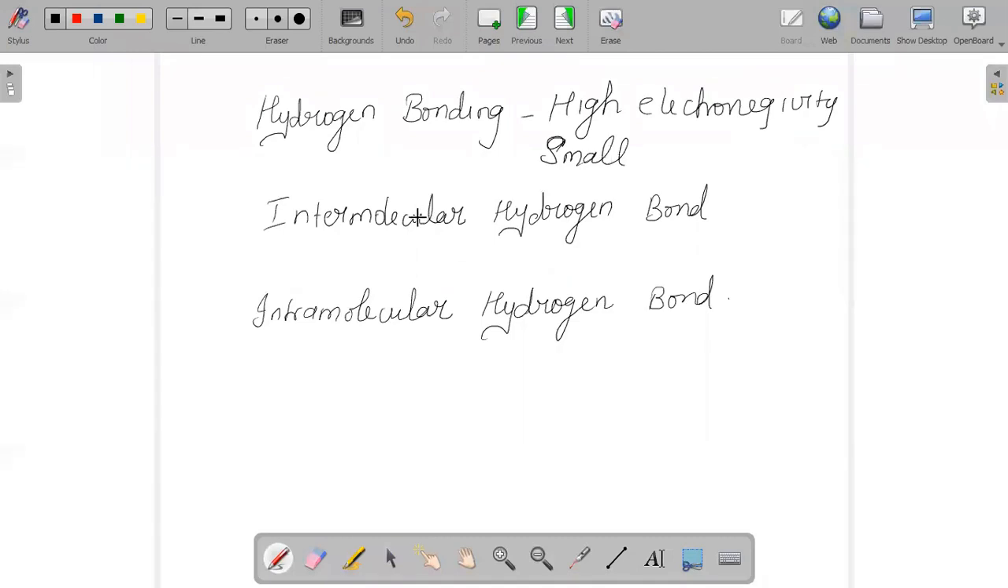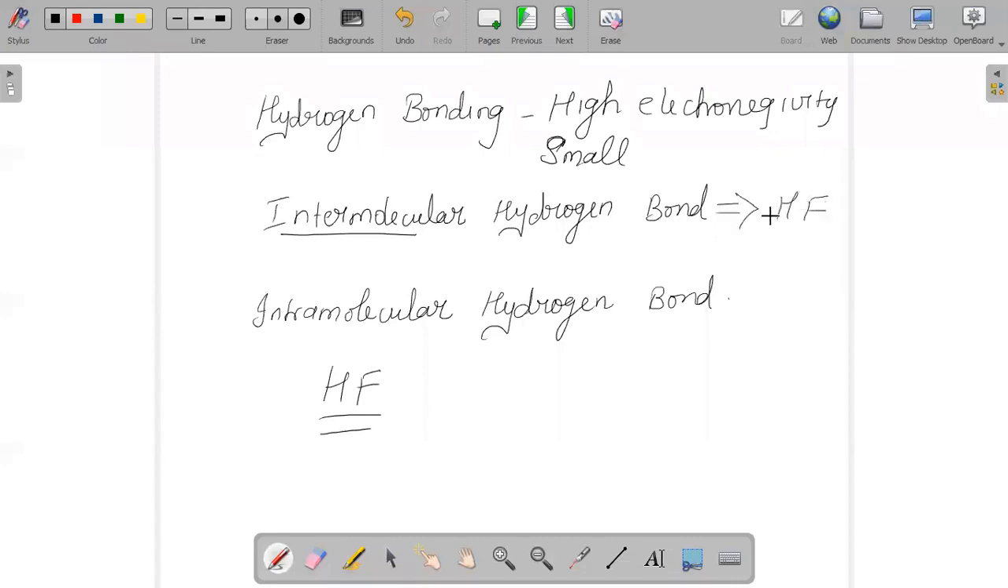And there exist two types of hydrogen bonding. One is intermolecular hydrogen bond, and the other one is intramolecular hydrogen bond. So when we say intermolecular, that means it is between two different molecules, which can be of the same substance or a different substance, doesn't matter, but it should exist between two different molecules. Hydrogen bond between molecules of hydrogen fluoride, you can consider as an example.